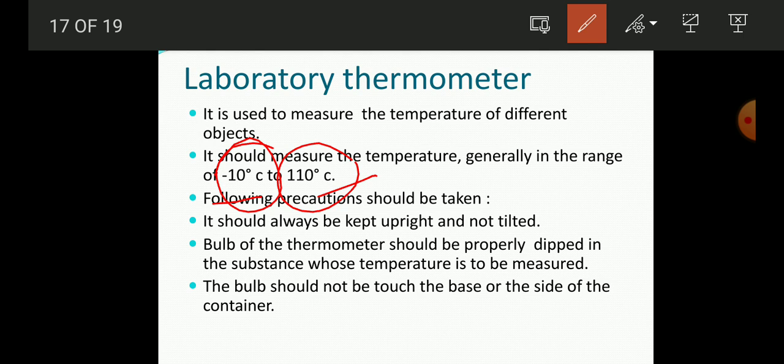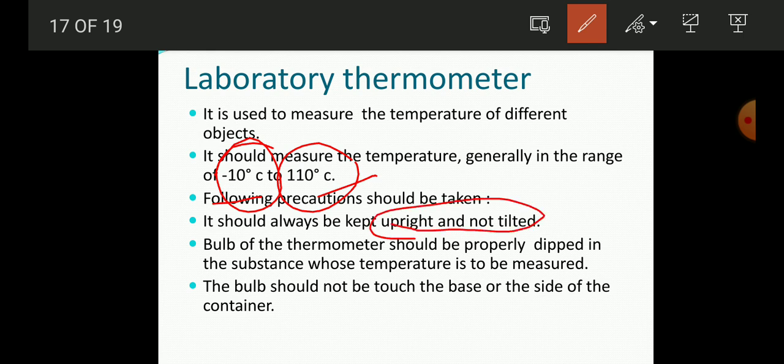And students, if you give very high temperature to the thermometer, then its bulb or the thermometer will break and this harmful, toxic mercury will spread. So its handling should be very proper, and you should take care when you are handling this thermometer. So you have to take the following precautions.